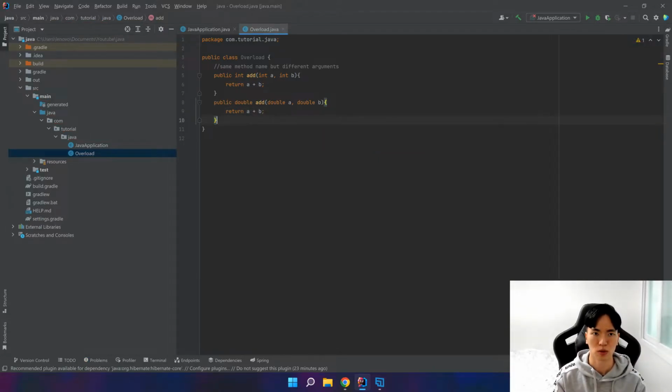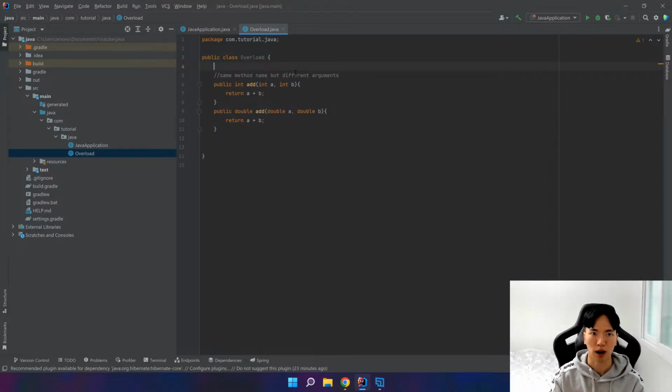So as you can see, we are not overriding the method even though we have the same method names. The compiler knows that when we provide different arguments, we're overloading the method, not overriding it.